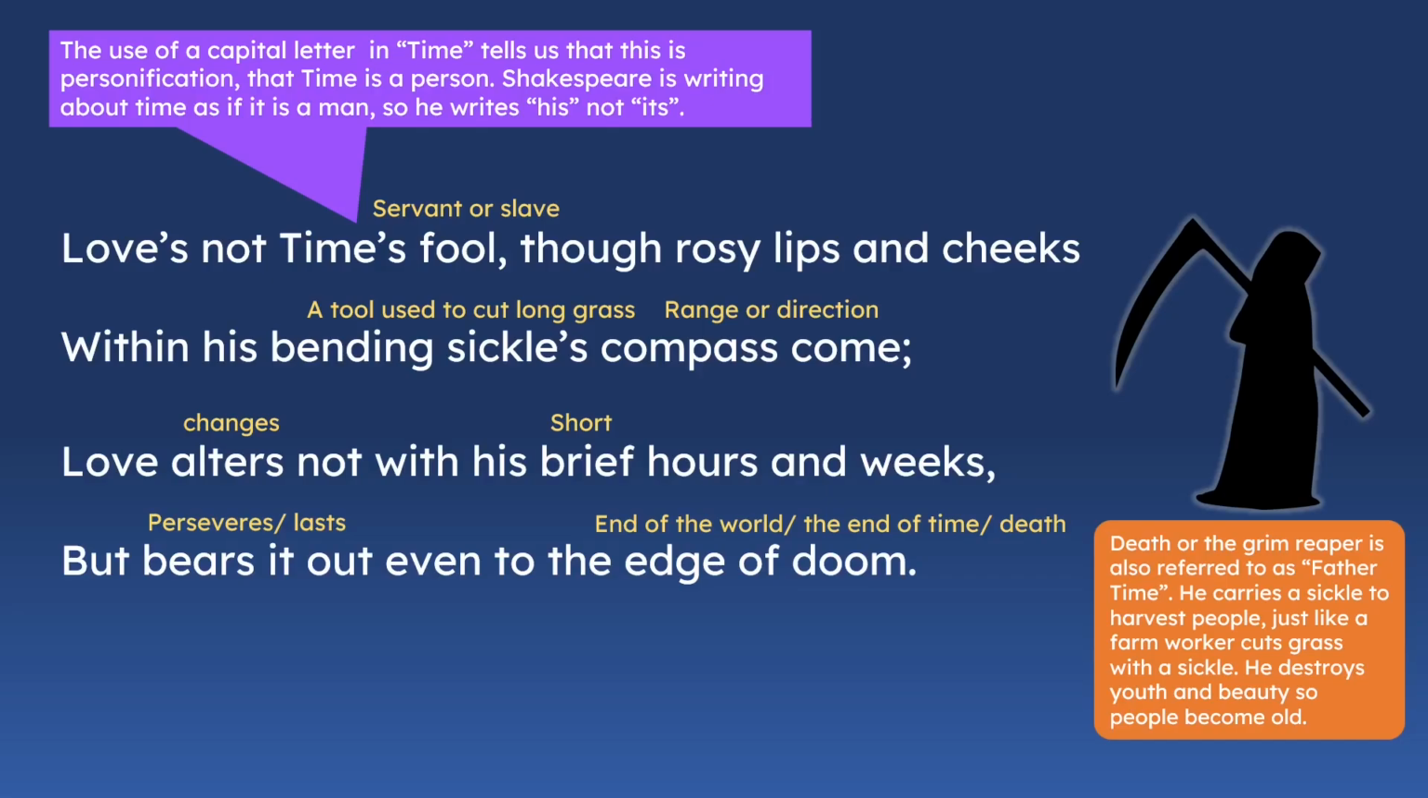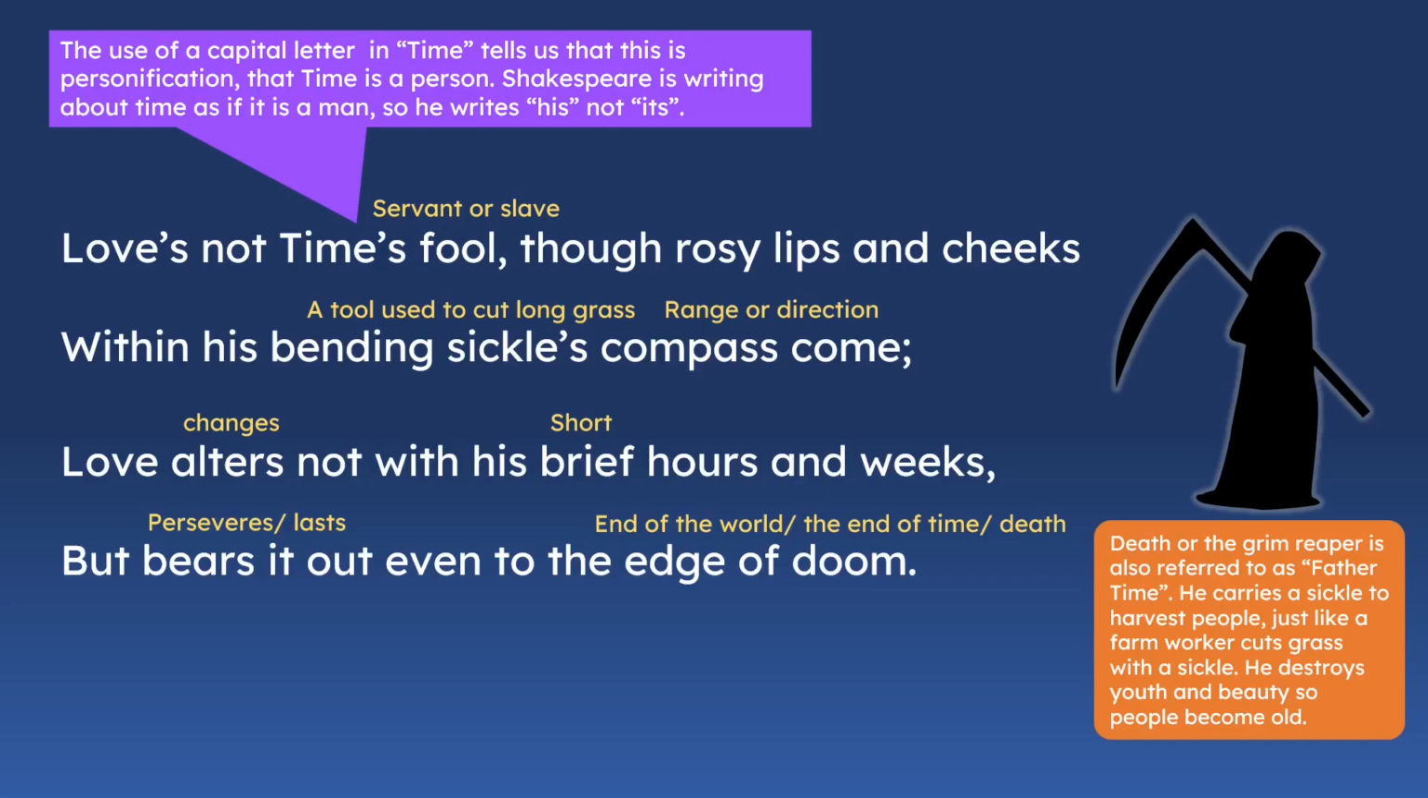Though rosy lips and cheeks within his bending sickle's compass come. So even though Father Time can take away your beauty and your youth, that does not affect love. He says that love does not come within the Grim Reaper's grasp or direction or range. So love is not affected by time or death.